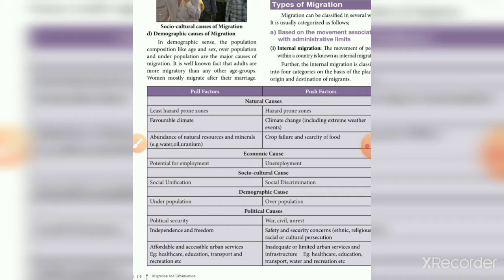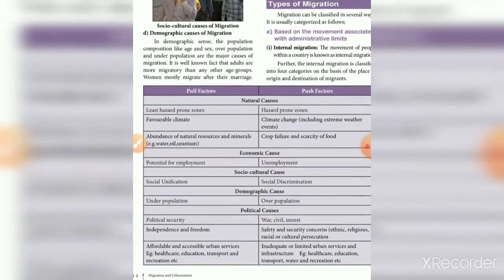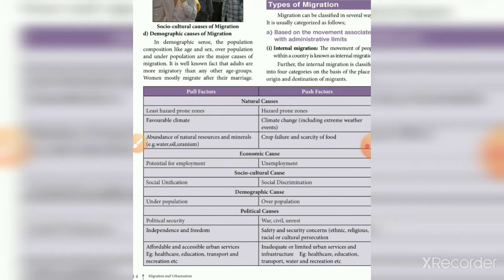But in a place having war and civil unrest, people do not want to stay. The next one is independence and freedom. That is a pull factor. And safety and security concerns: ethnic, religious, racial and cultural persecution. Persecution means the mistreatment of individuals. When these happen, people do not want to stay in that place.